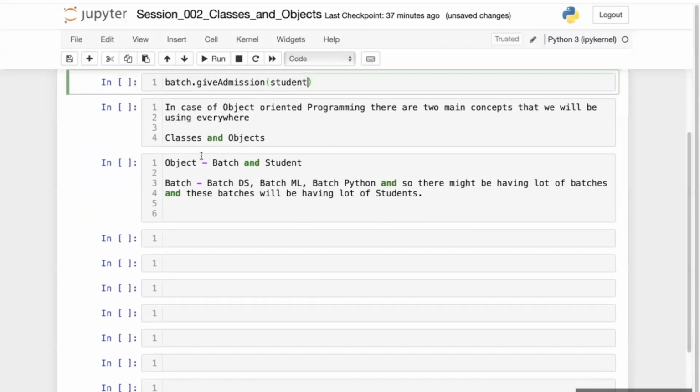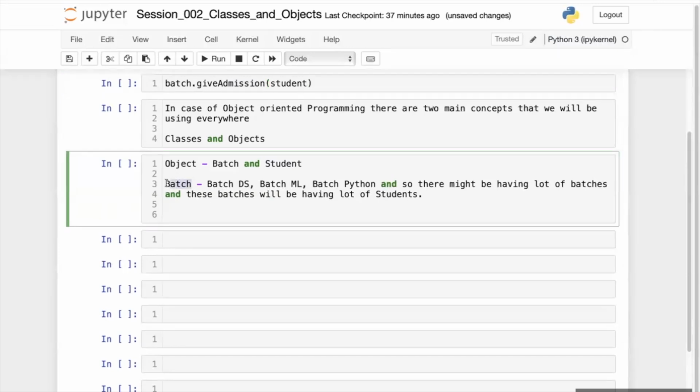There can be multiple batches. Let's say this is one batch, batch data science, batch machine learning, batch Python, and so on. There may be a lot of batches like this, and all these batches will have a lot of students.